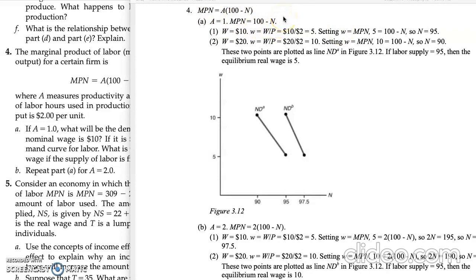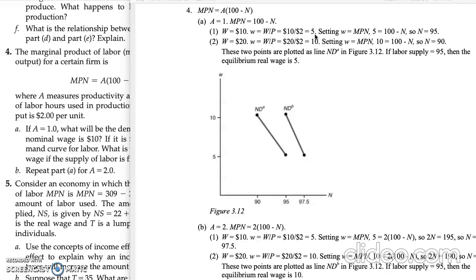We also have nominal wage equals $10, and what we need to find is the real wage, which we can do by the formula: the nominal wage divided by the price of output. After the mathematical manipulation we will have 5. So our real wage equals $5.